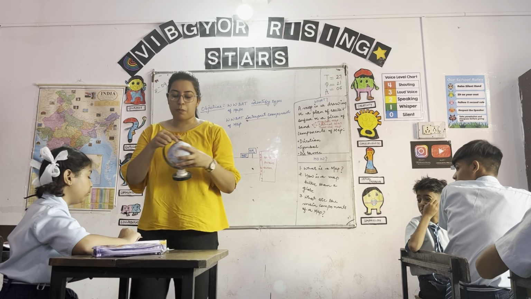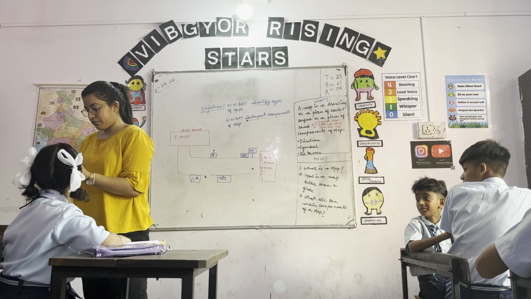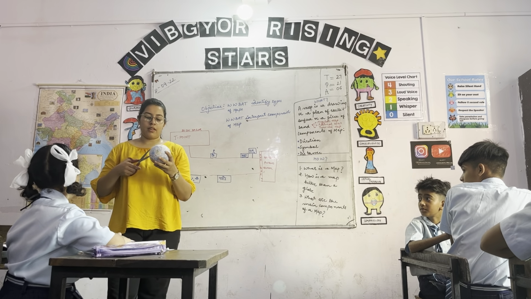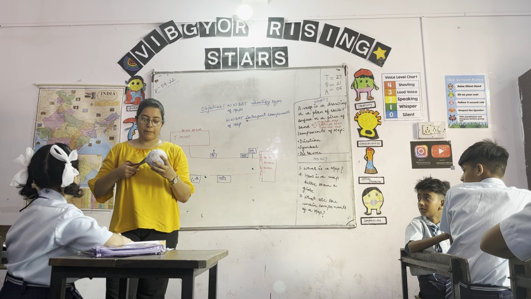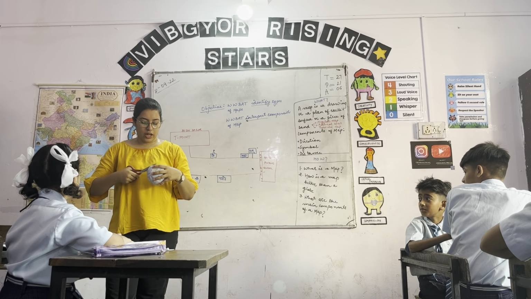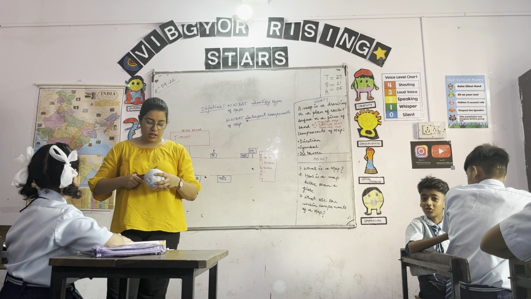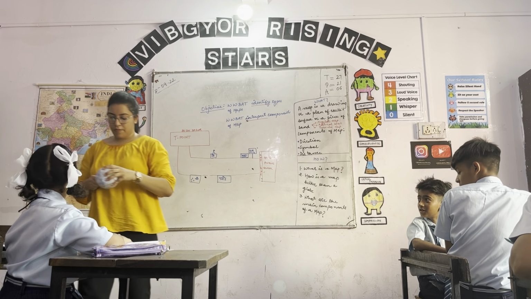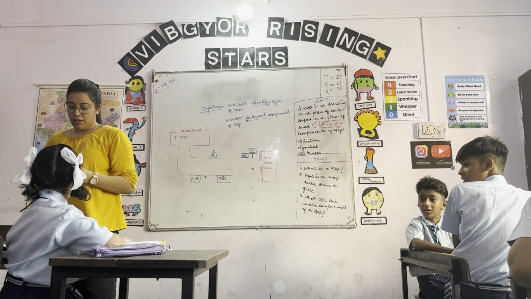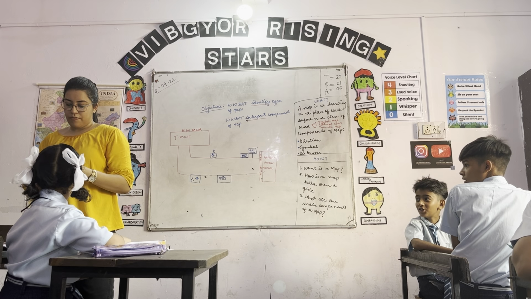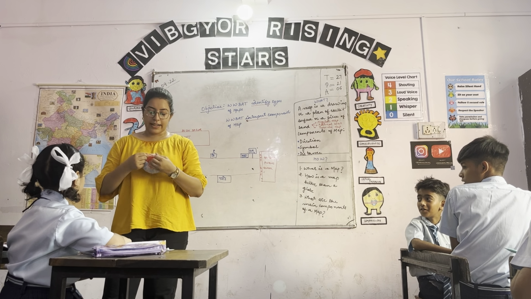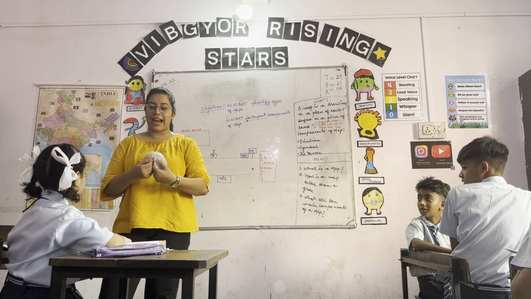So if I just try to break this globe, okay. I had a globe in my hands. I try to break it and put it on a flat surface.